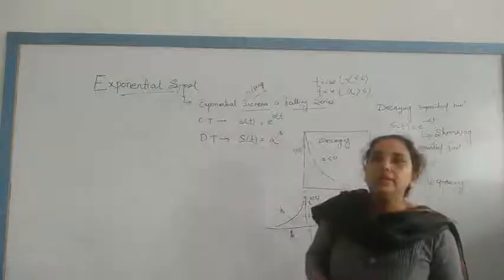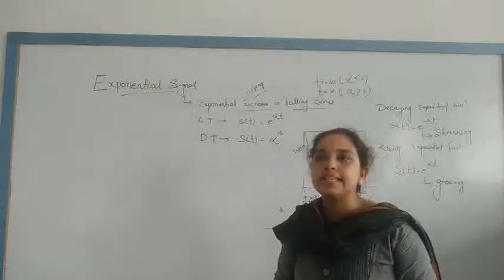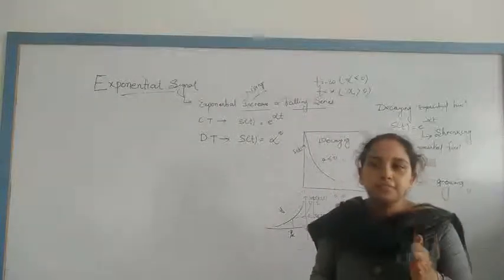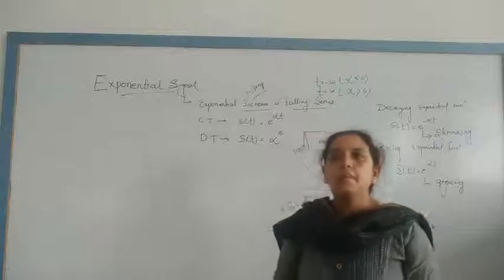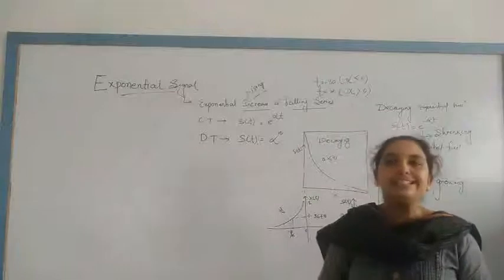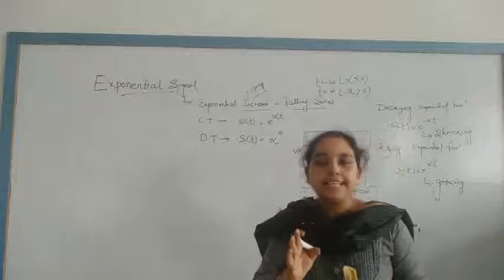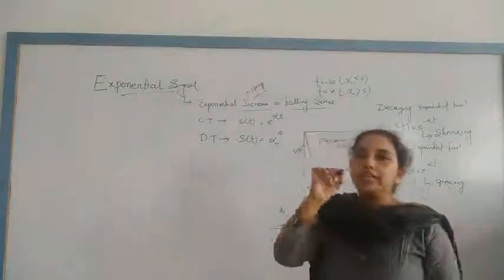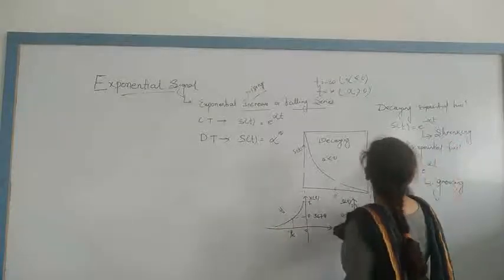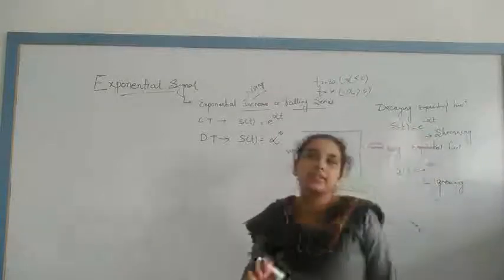Note that this discrete time exponential signal is similar to the continuous version, but the effect of alpha on the behavior is slightly different. The sign of alpha does not affect its rising or falling. In continuous time, plus means growing or rising and minus means shrinking or decay. In the discrete time signal, it will never happen.